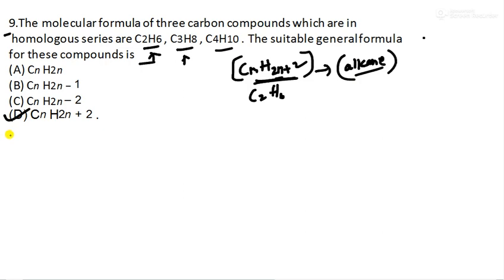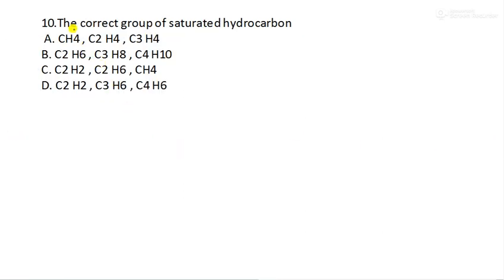Okay, next is question number 10. The correct group of saturated hydrocarbons, saturated, once again alkane, they should belong to the CnH2n+2 group. So you can start with the first one. If C1, then what is this? 2 plus 2, 4. Yes, this is right.